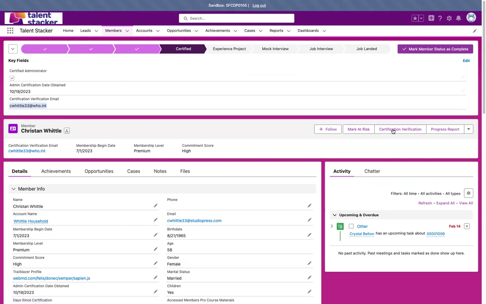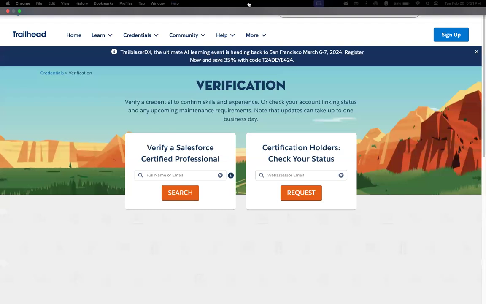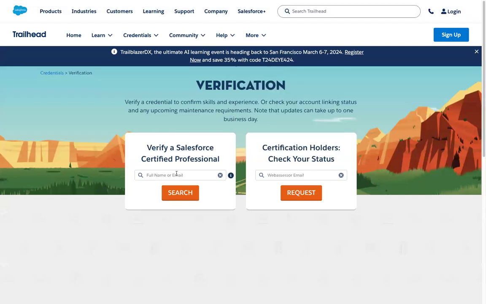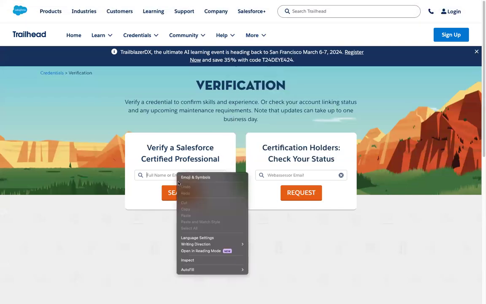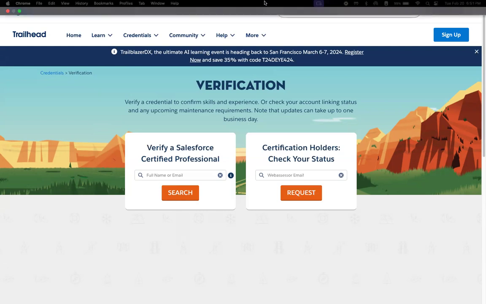You would select the certification verification button. That button will take you to one screen. And this is where you would put that information in for just verifying that they are indeed a verified, certified member of Salesforce.